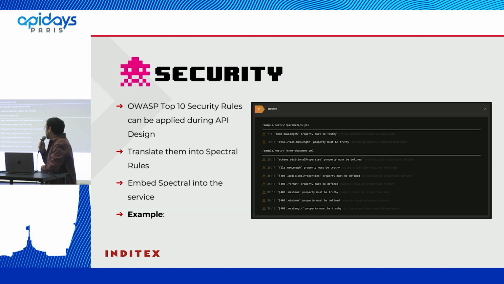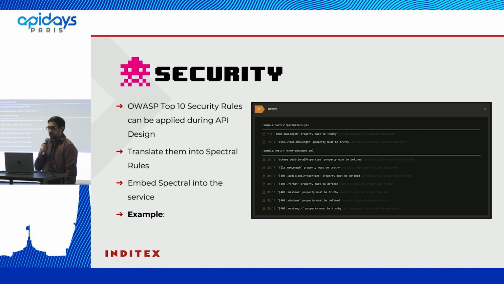Okay, talking about security, the big topic. We have to say that we are not experts in security. I think that maybe in this room we have many more experts than us, but we are going to try to do our best, and we are going to try to explain whatever the team has implemented.